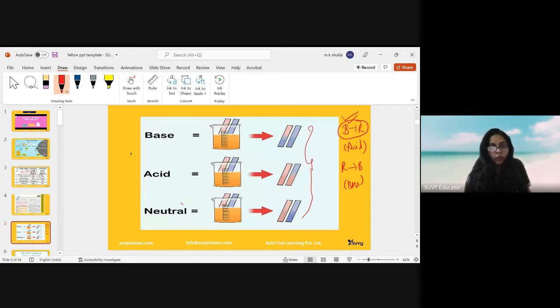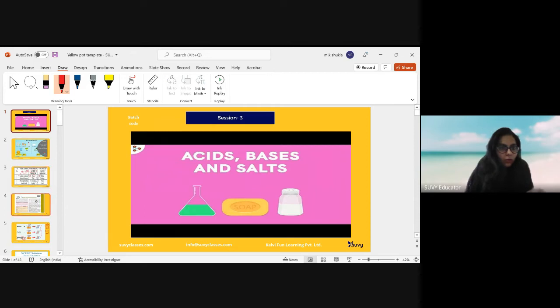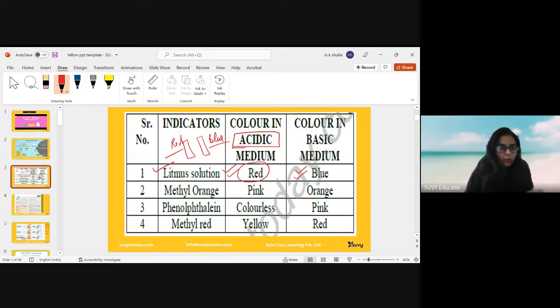And for the neutral, if the color remains unchanged, then it must be a neutral solution. And what is a neutral solution? A neutral solution can be a salt in which both acid and base are there. So it will be neutral. So we have talked about the indicator litmus solution and litmus paper as well.